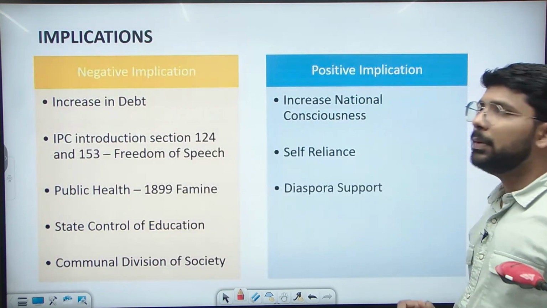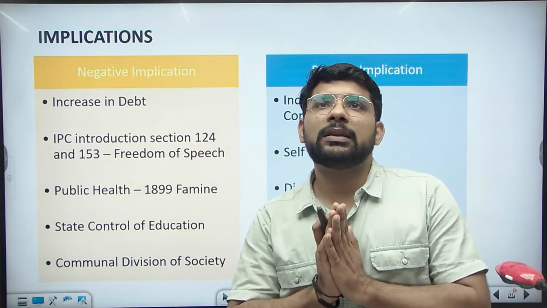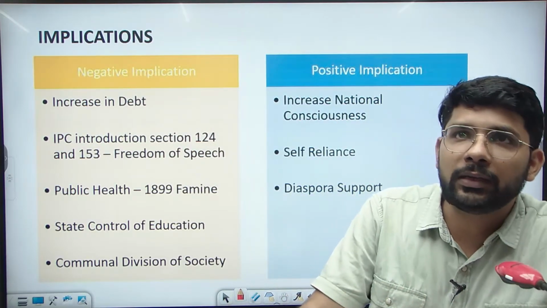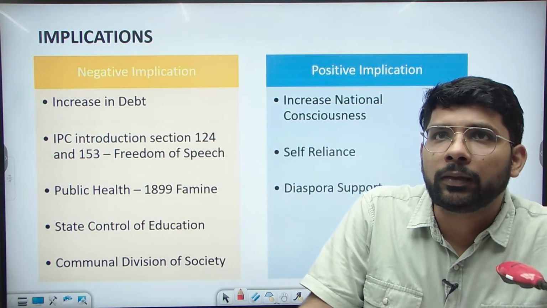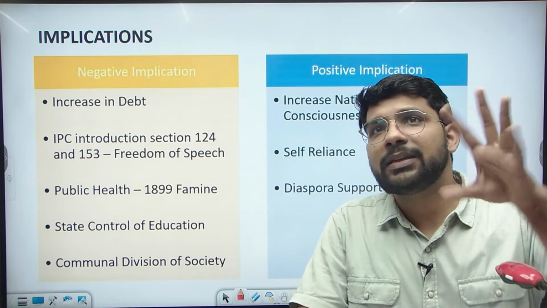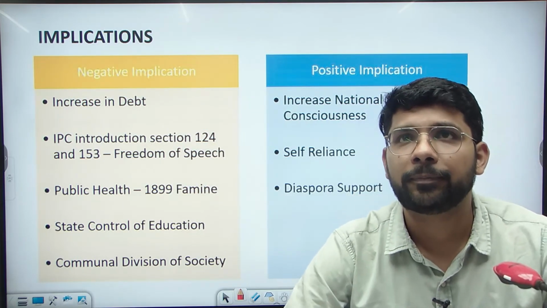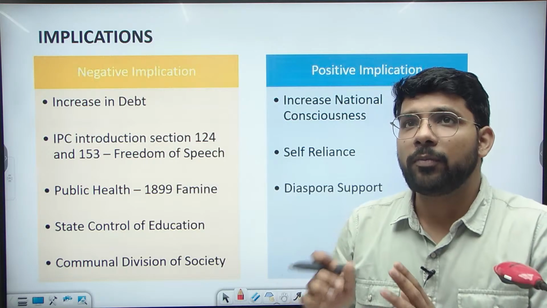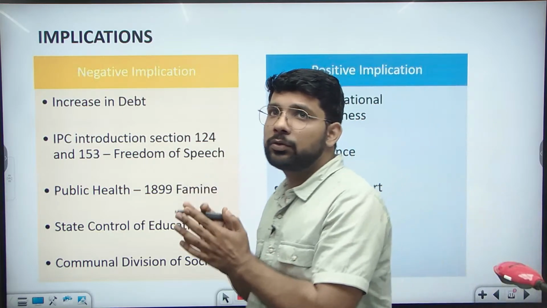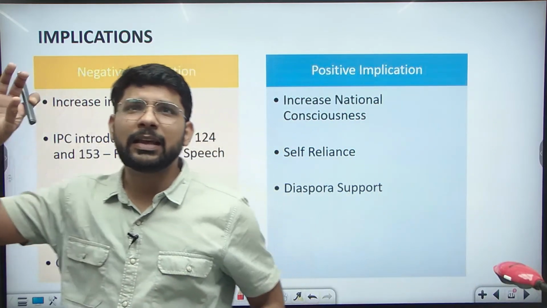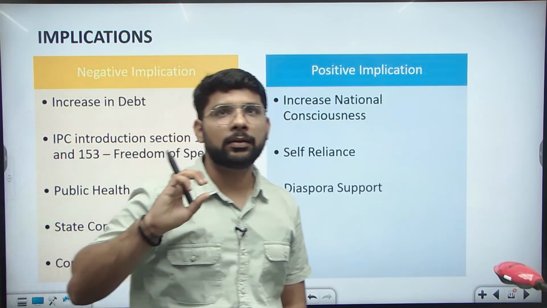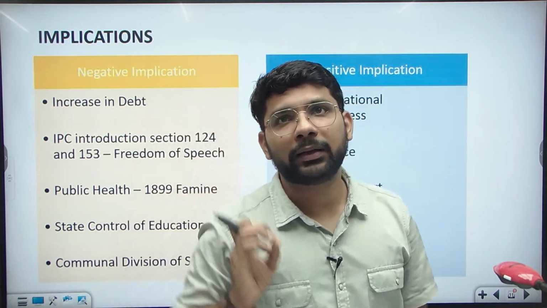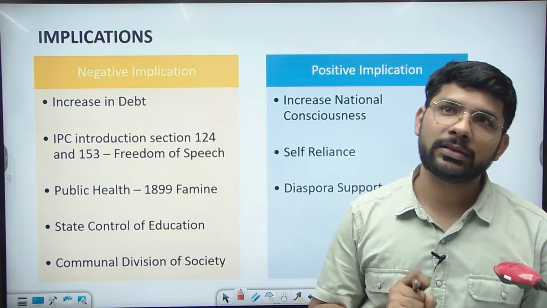In the positive implication, there are 3 points generally. It increased the national consciousness in the public. Some of the reforms were good, but some of the reforms were not good, so it increased the national consciousness in the public. In the case of the Bengal partition, Hindu-Muslim unity arose.